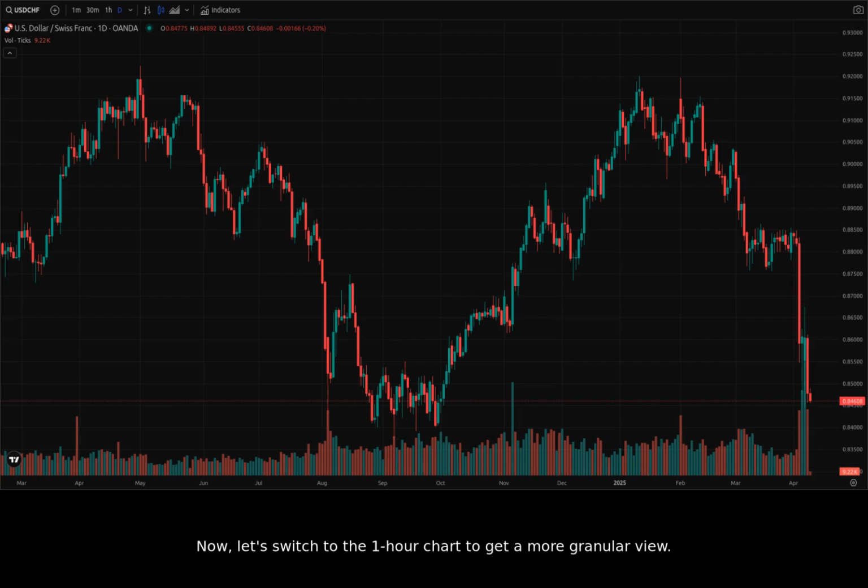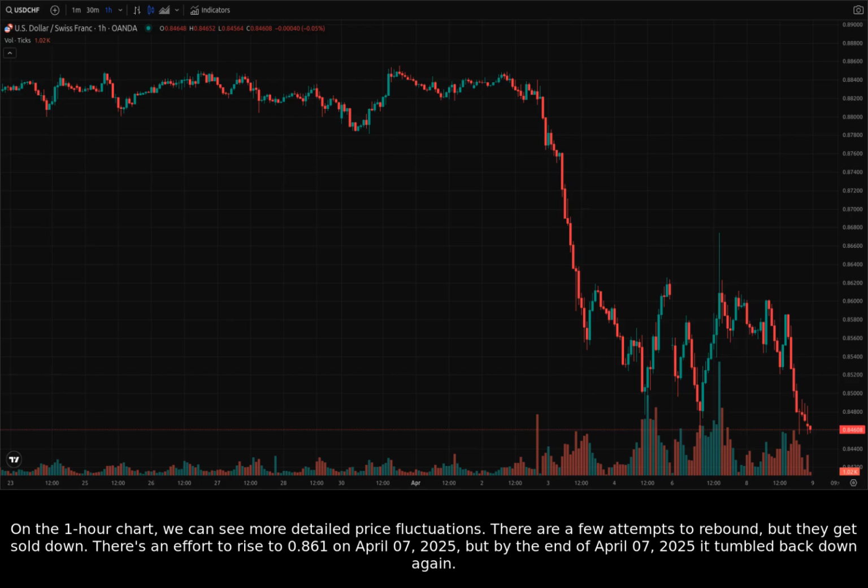Now, let's switch to the 1-hour chart to get a more granular view. Let's analyze the short-term trend with an hourly view. On the 1-hour chart, we can see more detailed price fluctuations. There are a few attempts to rebound, but they get sold down. There's an effort to rise to 0.861 on April 7, 2025, but by the end of April 7, 2025 it